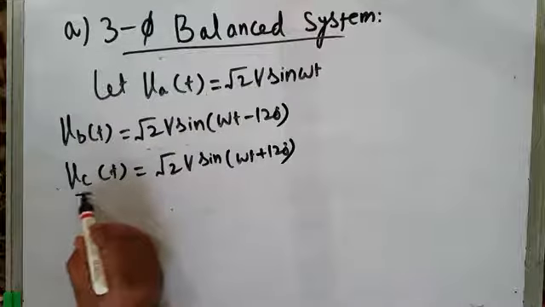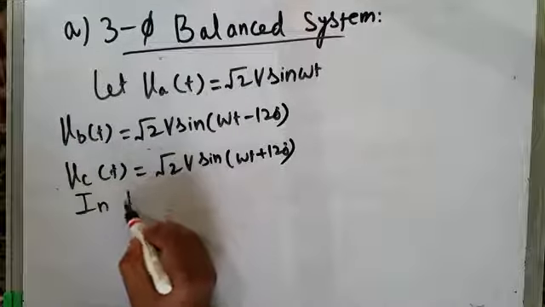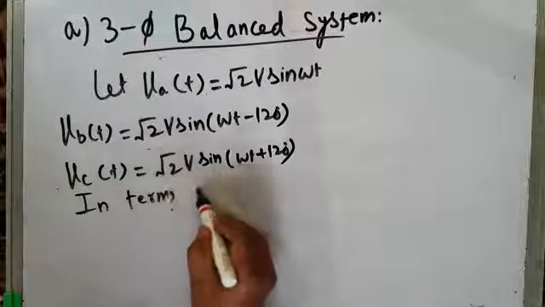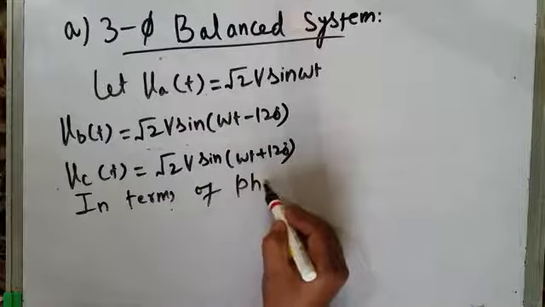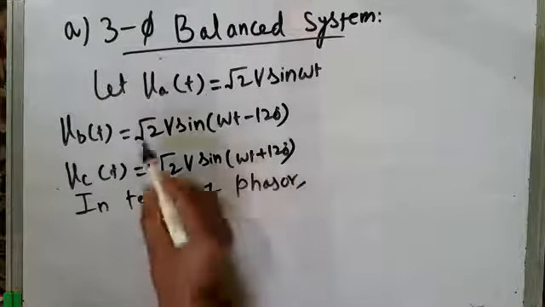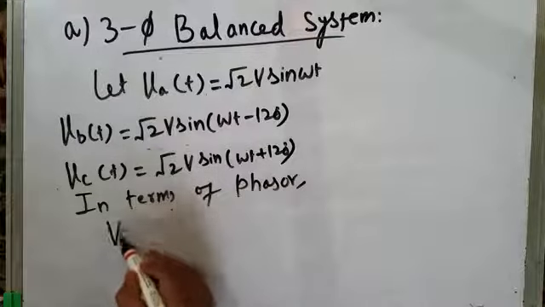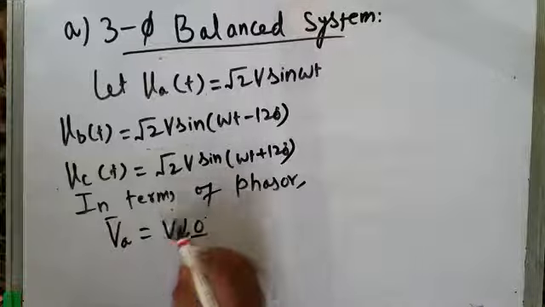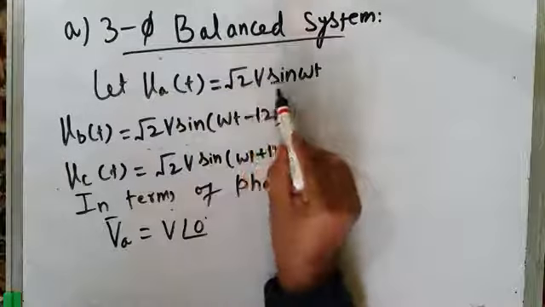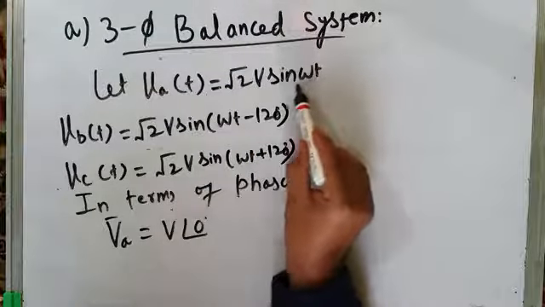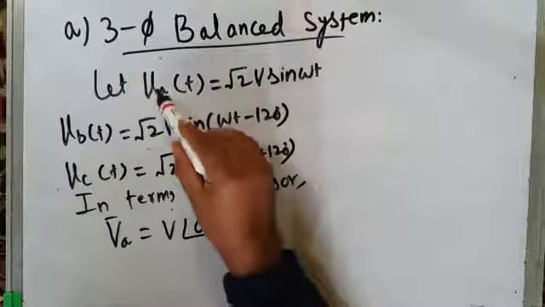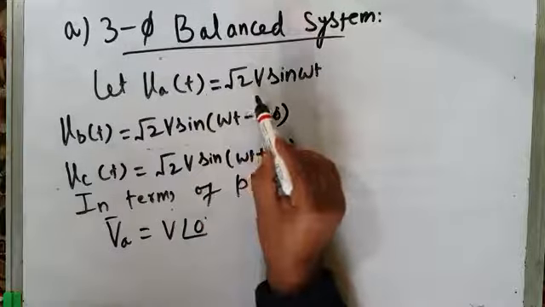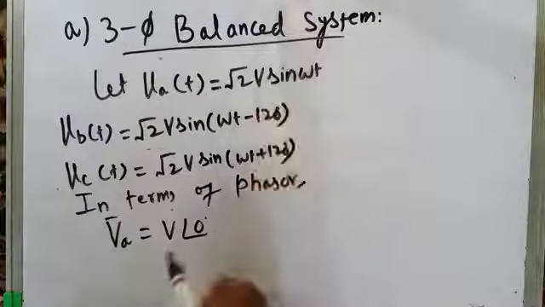In terms of phasor, how do we write these equations? We can write VA equal to V at an angle of 0 degree, because this VA is root 2V sine omega t. There is no phase angle or phase shift as far as this phase A voltage is concerned. It is taken as reference voltage. So in terms of phasor, we can write it as VA equal to V at an angle of 0 degree.